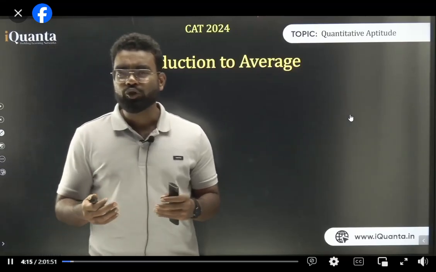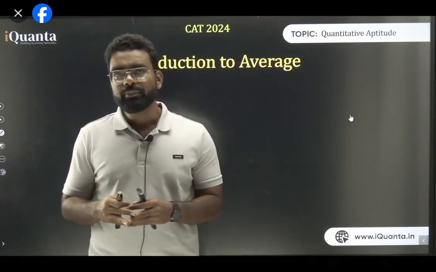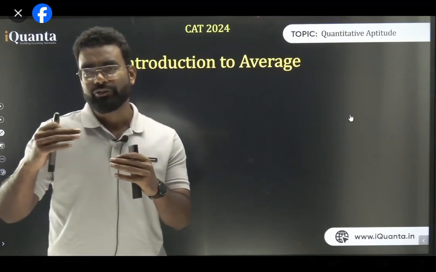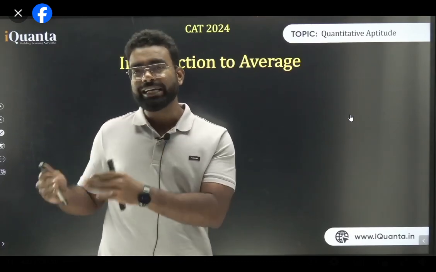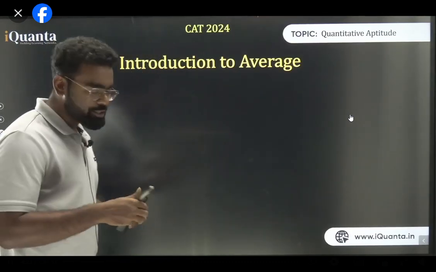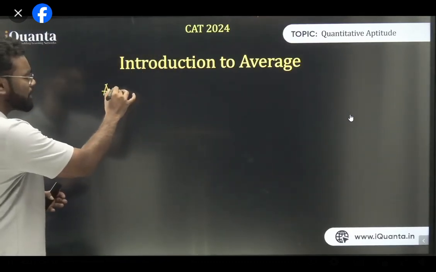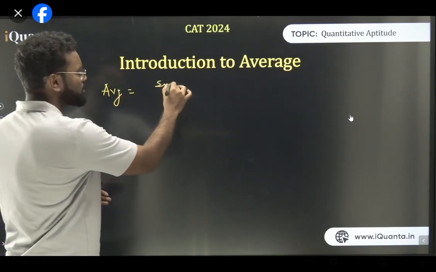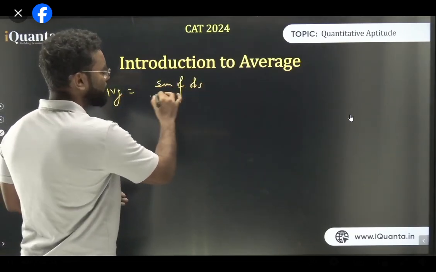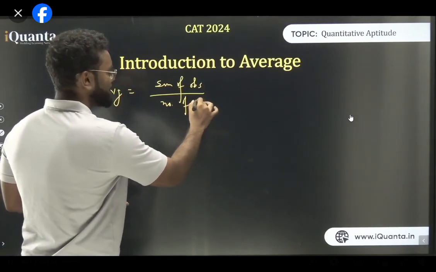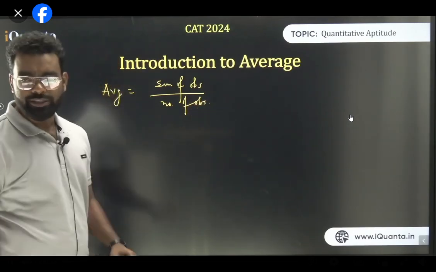But the problem with average is also, like, average sometimes can be misleading. So think about it this way. Average is something which will give you a certain measure, but it does not always give you the correct measure. So let me give you one example. So what is average? Average is basically the sum of observations divided by the number of observations. That is what average is.